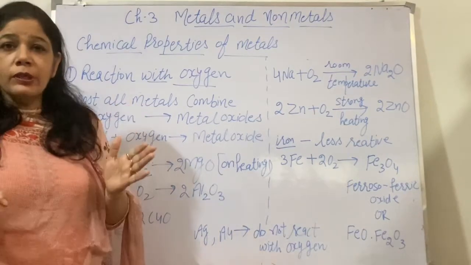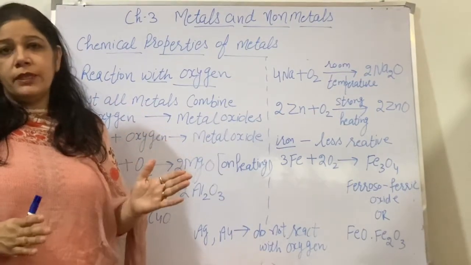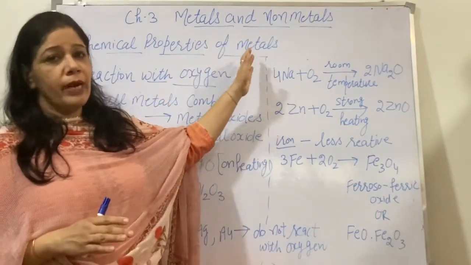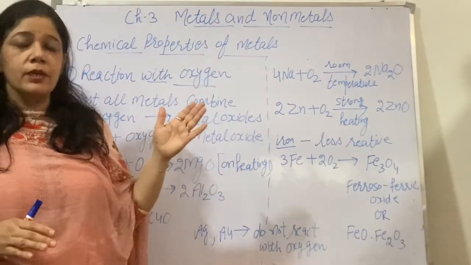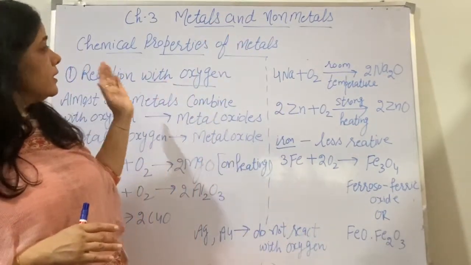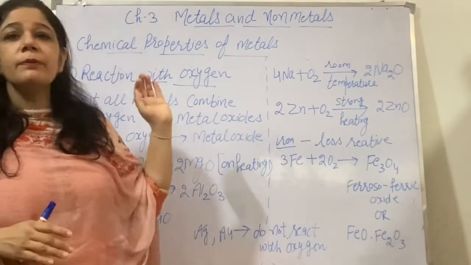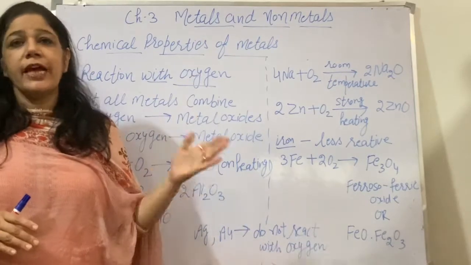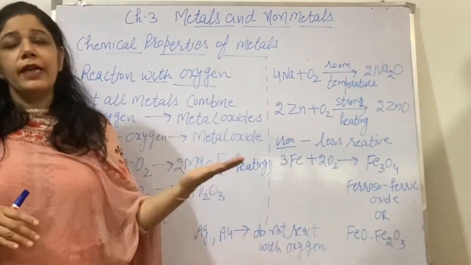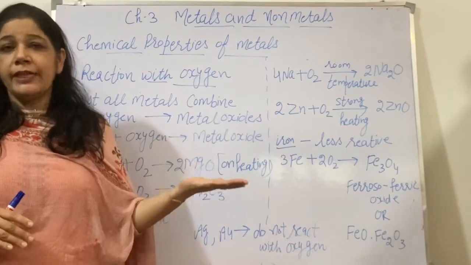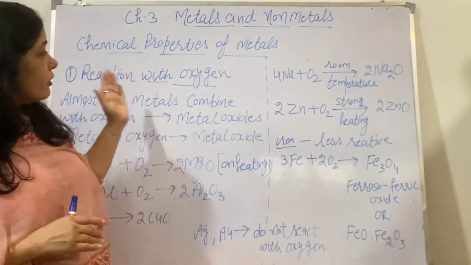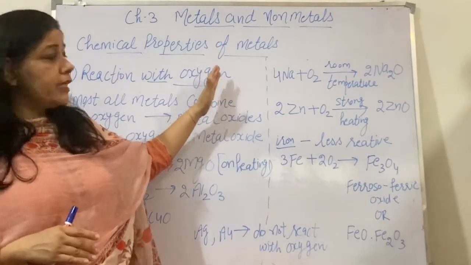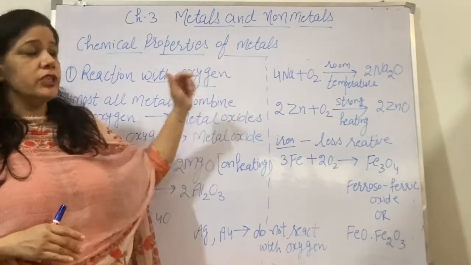Now, we can't rely only on the physical properties of metals because of so many exceptions. Today in this session I'll discuss the chemical properties of metals, how metals react with other substances like oxygen, water, and acids like hydrochloric acid. First I am discussing the reaction of metals with oxygen.